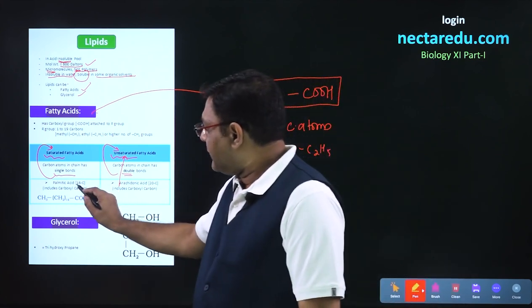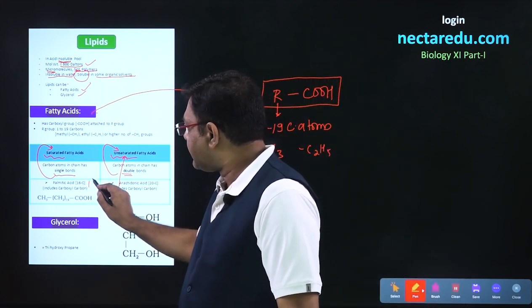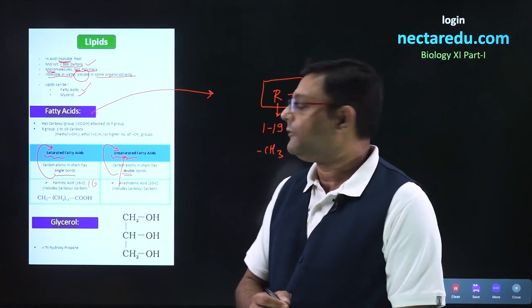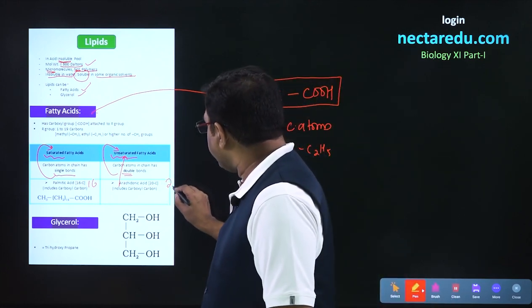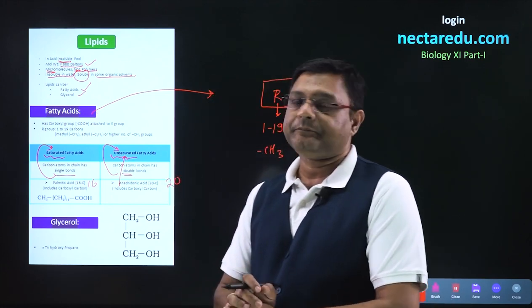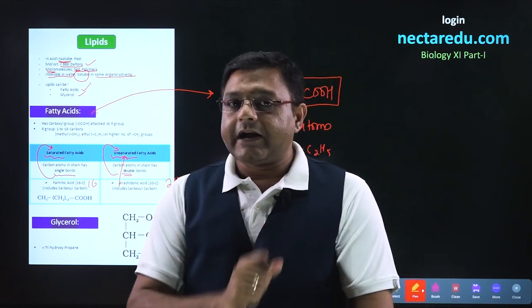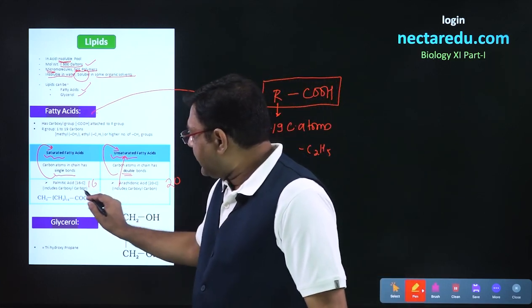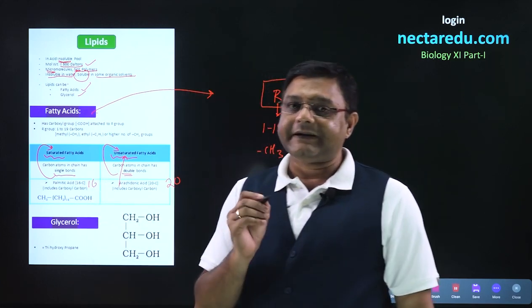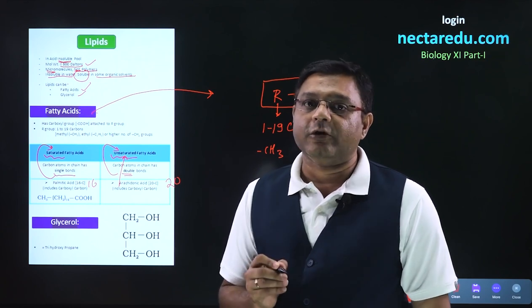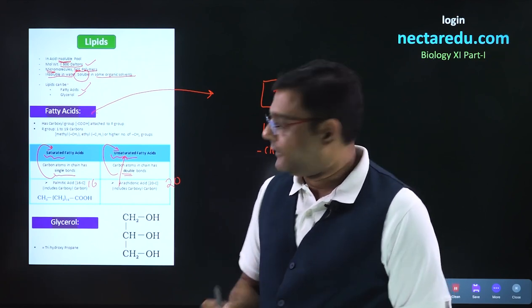If we talk about the number of carbon atoms, palmitic acid is a 16 carbon atom fatty acid and arachidonic acid is a 20 carbon atom unsaturated fatty acid. Talking about the structure, palmitic acid has 16 carbons, but in these 16 carbons, we also include the carbon of the carboxyl group.